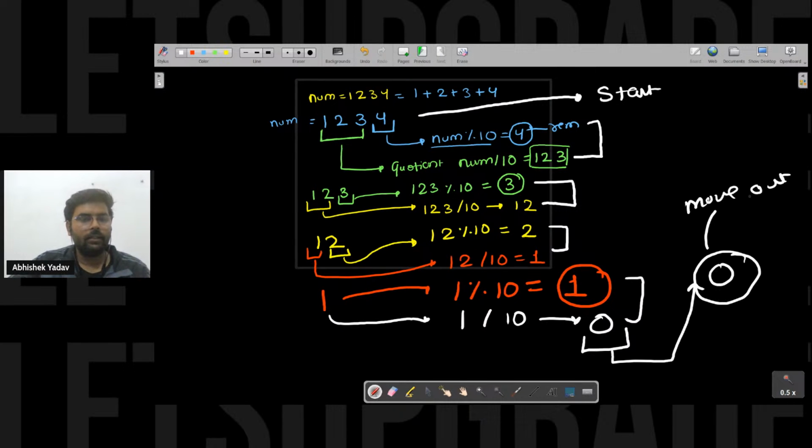How am I thinking? How you have to think. I have been given a number, so the first thing that comes to my mind is that basically I want the digit. I know I can use a modulo operator to get the digit. After that I want the extracted part. In order to get the extracted part, I want the quotient, and I can get the quotient with the division operator, right everyone? And like this I am done with the logic. So let's try to code this one.